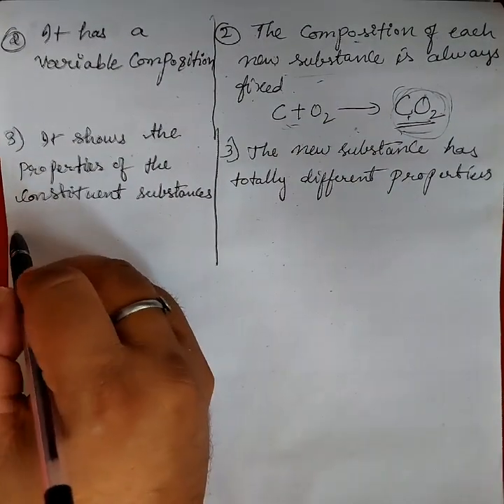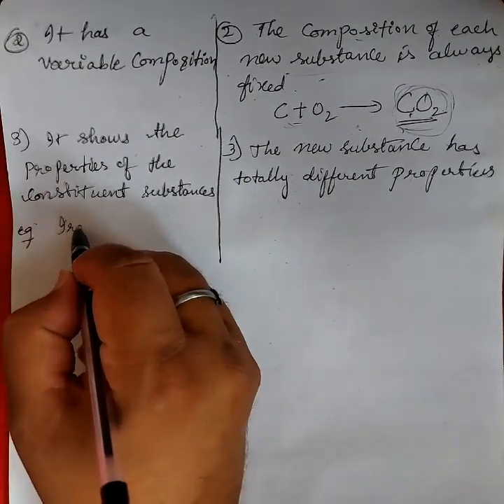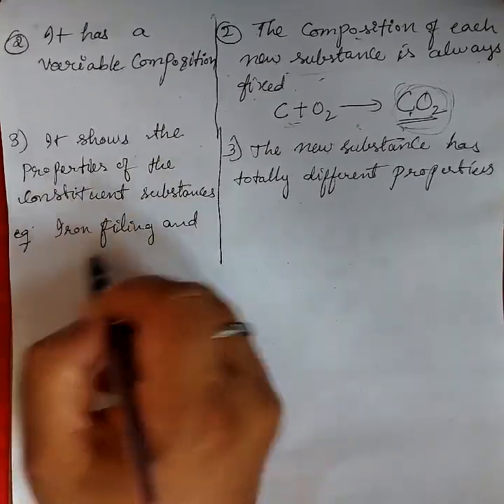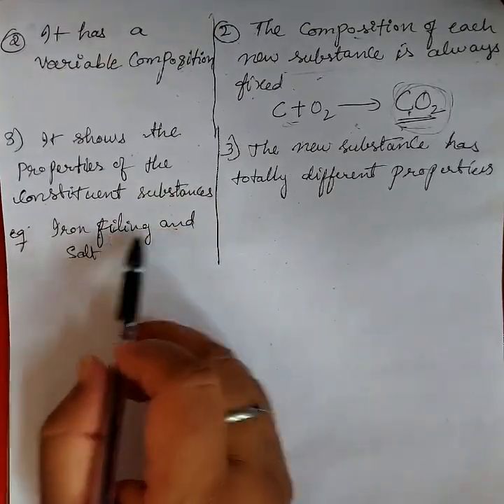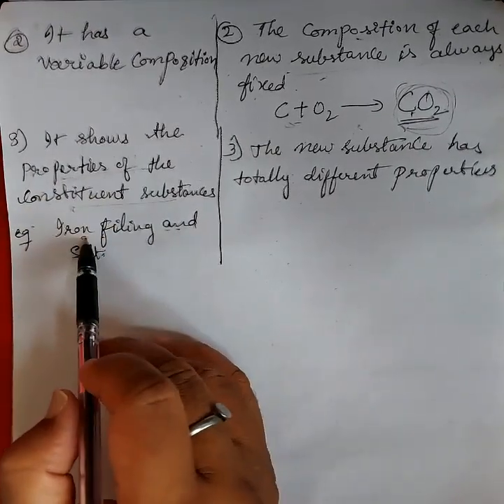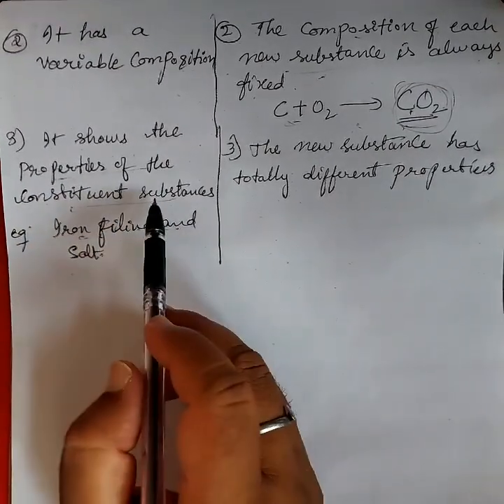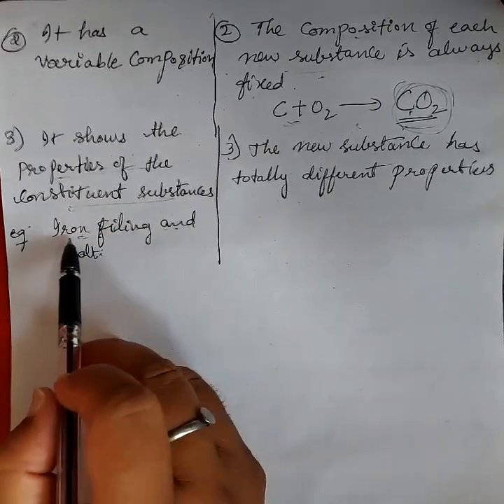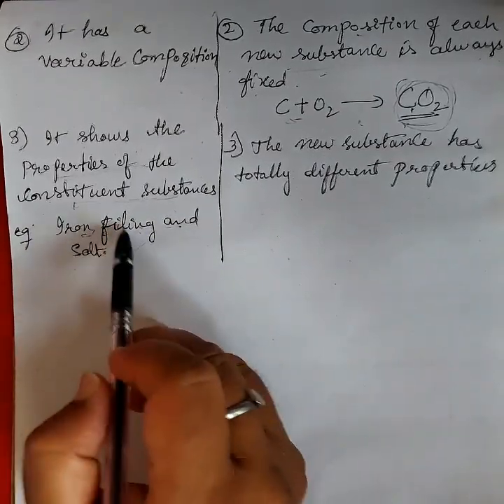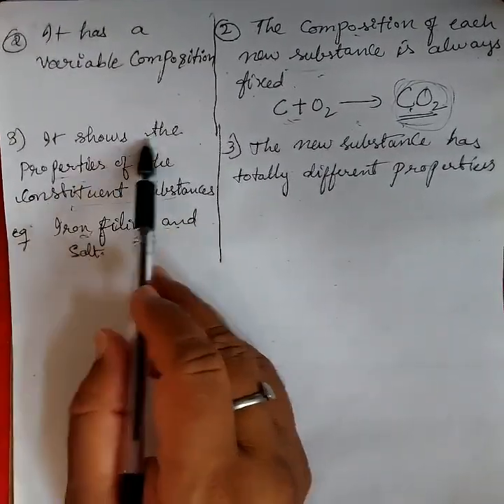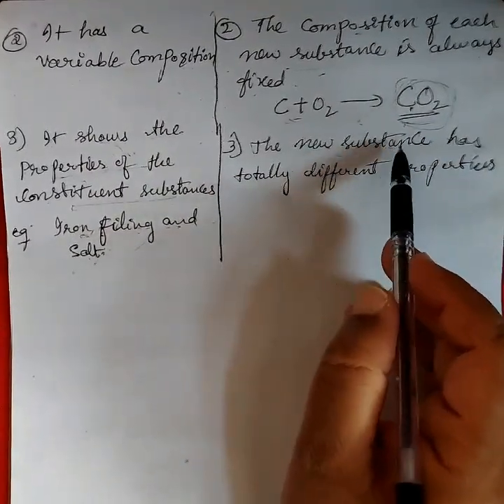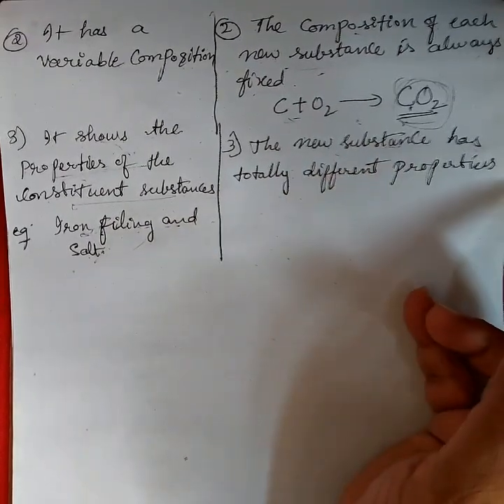For example, if we mix iron filings and salt, we can easily separate them. We can easily see the properties of the constituents: the salt is white in color, the iron filings are black in color. Iron filings means small pieces of iron. But in a compound, a new substance is formed, and it shows totally different properties.